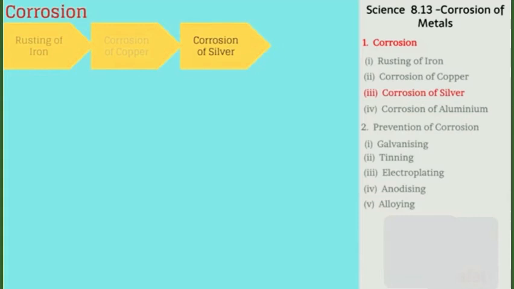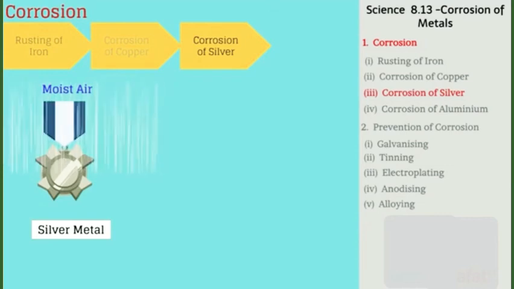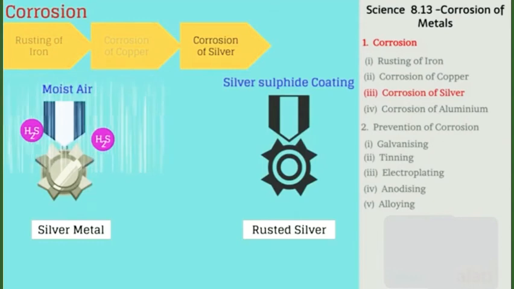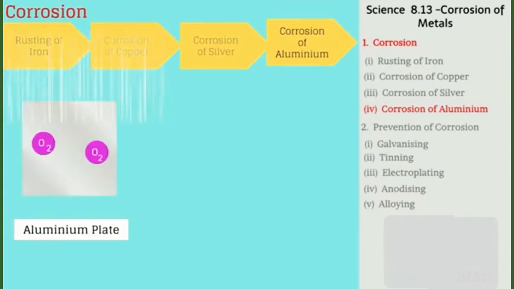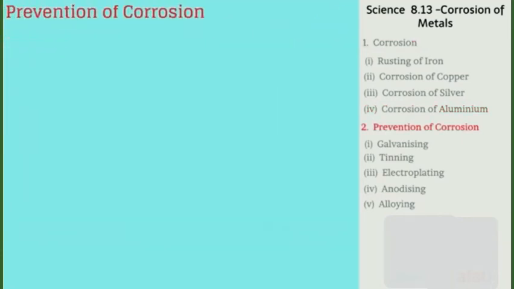Corrosion of silver. When silver articles are exposed to air for a long time, they react with hydrogen sulfide present in air and form a black coating of silver sulfide. Corrosion of aluminium. Aluminium reacts with atmospheric oxygen and forms a thin layer of aluminium oxide. This layer prevents further corrosion. Prevention of corrosion. Corrosion can be prevented if the contact between metal and the air is cut off.